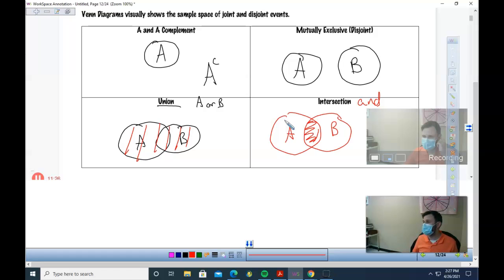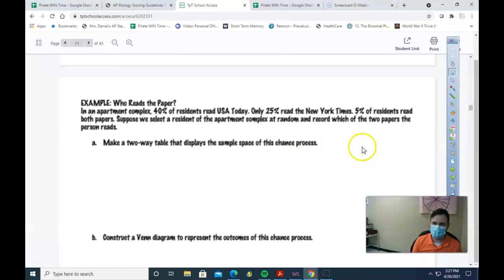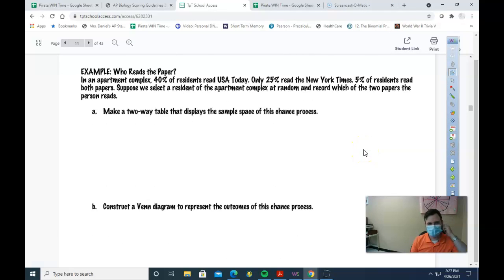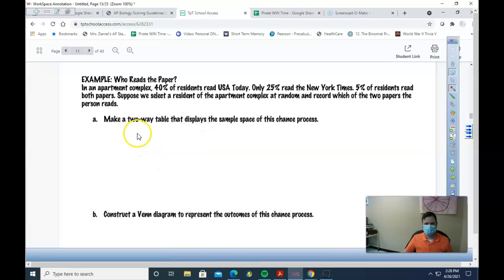All right, let's do one more example, and we'll call it a day there, buds. But this example is going to be multifaceted. All right, suppose in an apartment complex, 40% read USA Today, 25% read the New York Times, 10% don't know how to read, 5% read both papers. What are the chances, or let's find the different probabilities of stuff. Let's make a two-way table. Oh my gosh.